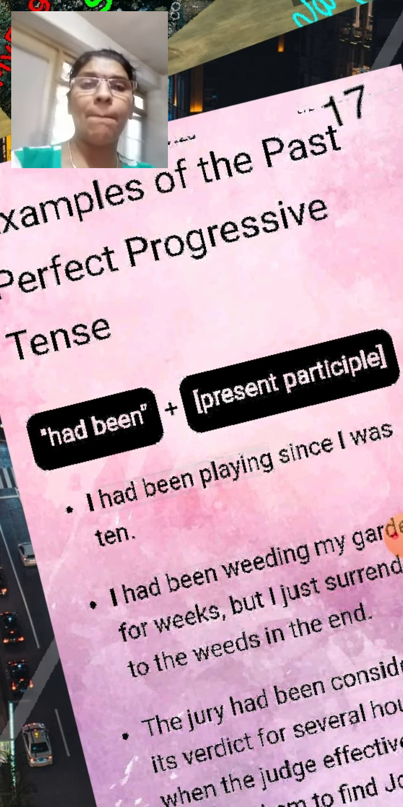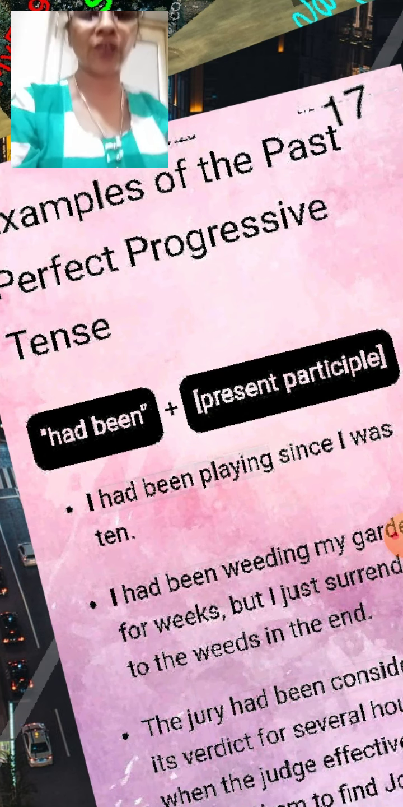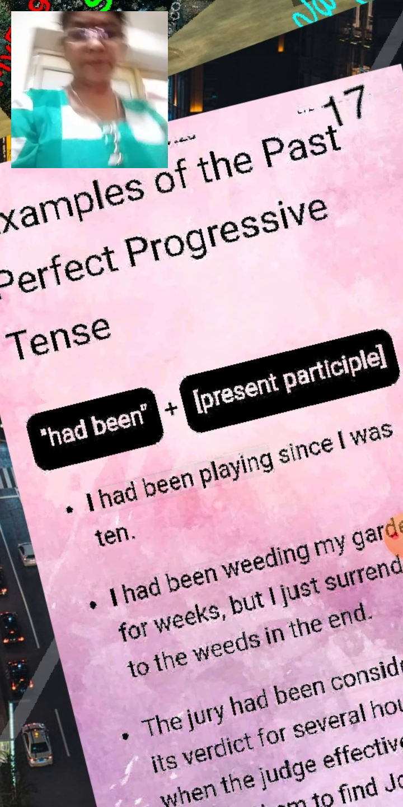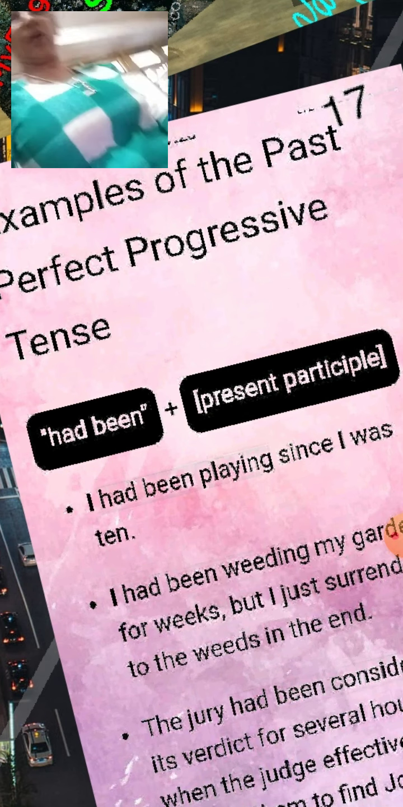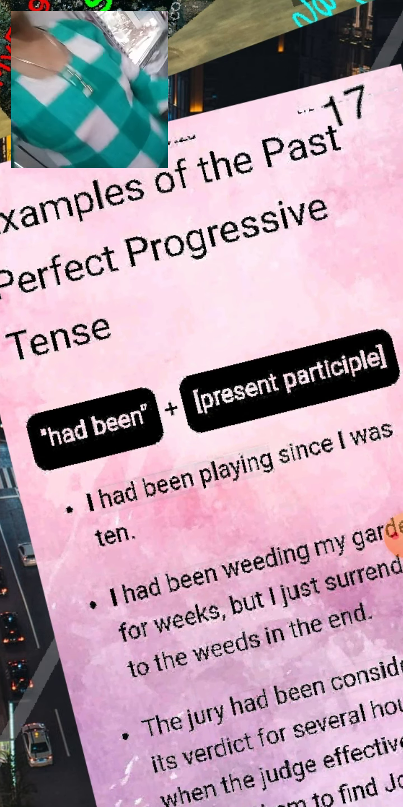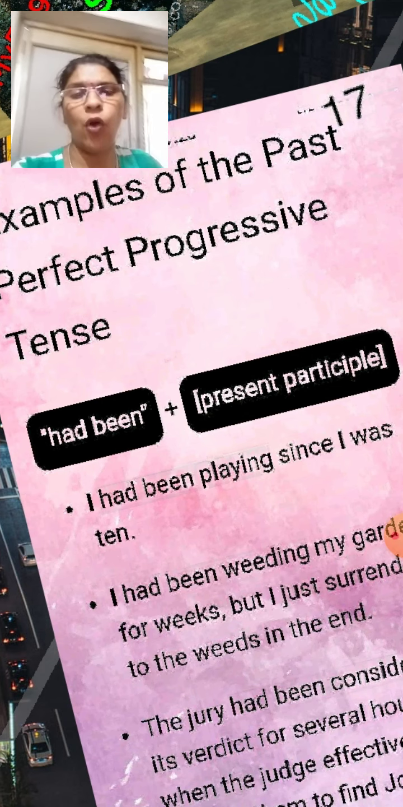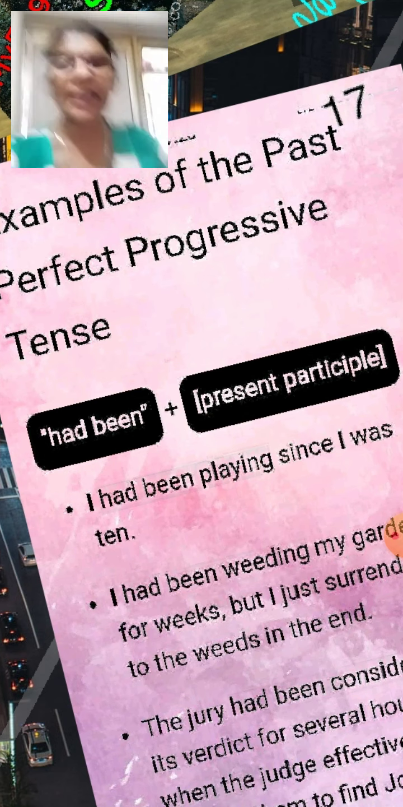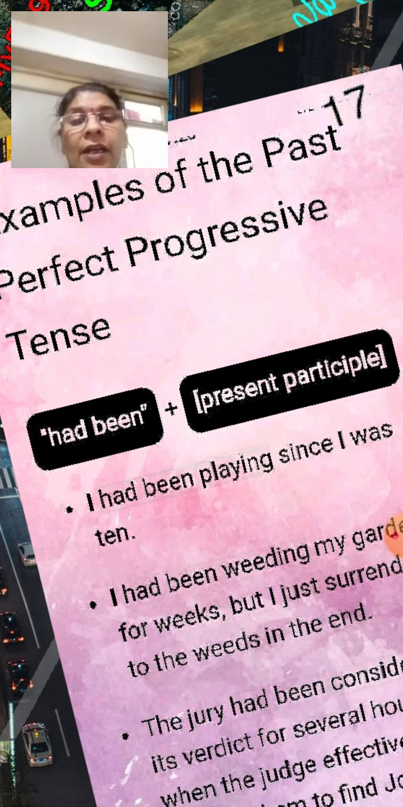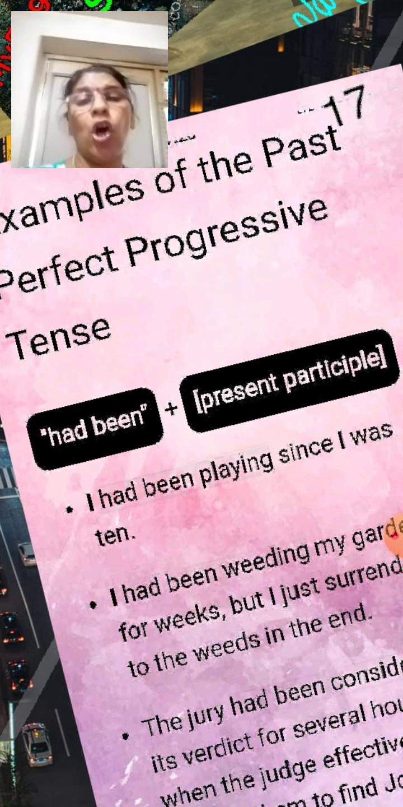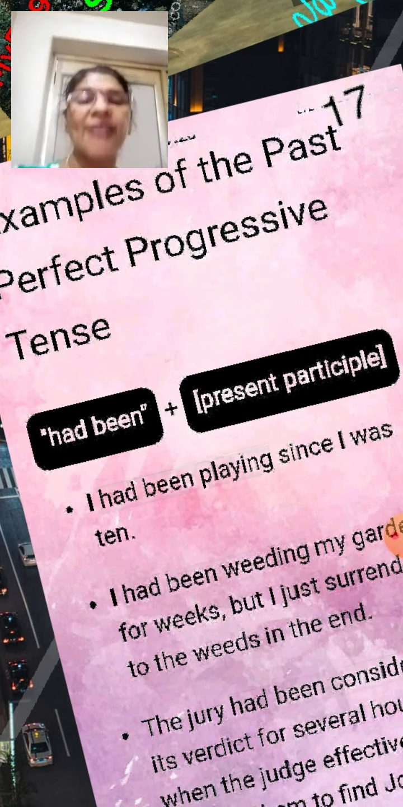What is the difference between the past perfect progressive tense and the past perfect? Now I am explaining to you the past perfect progressive tense. What is the past perfect progressive tense? I had been playing since I was 10. Here, had been is always used in past perfect progressive tense with V1 plus ing.